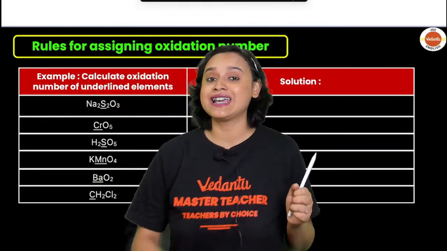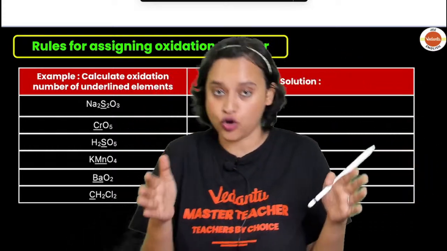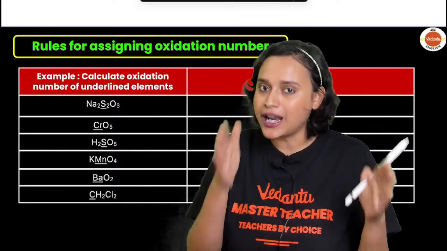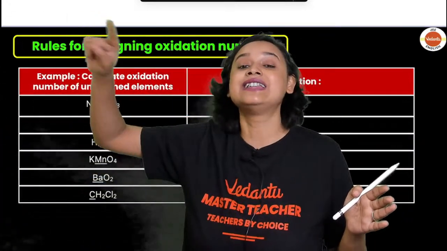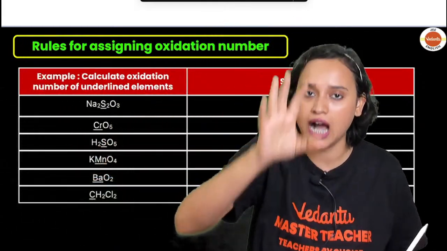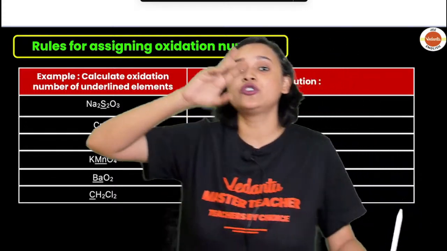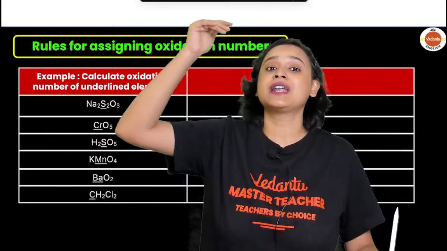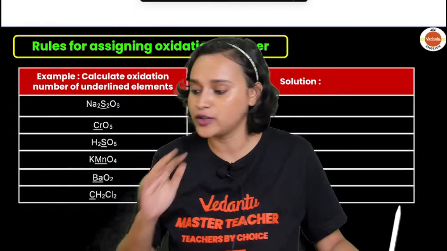Group number indicates minimum oxidation state only from +1 to +4. Okay? +1 to +3 maybe. After 4, 5, 6, 7, that is the maximum oxidation state. For example, if you take chlorine, nitrogen, or phosphorus, beyond +5 it will not be able to show you any other oxidation state. Are you getting my point?